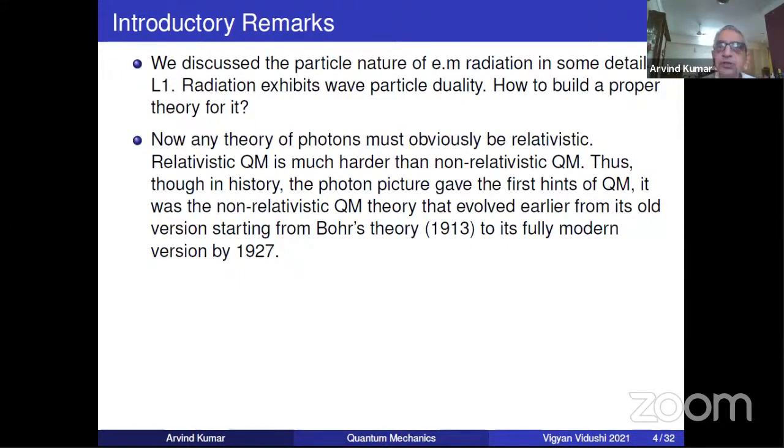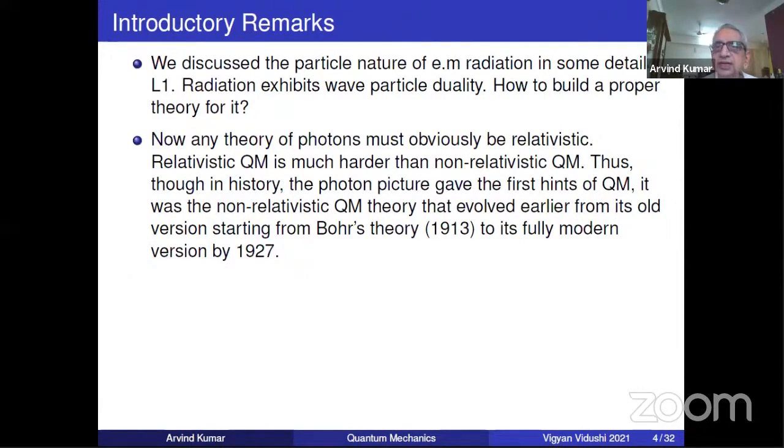I am going to use the terms relativistic and non-relativistic often, so let me explain. The relativistic region of physics is when the speeds of the concerned objects are comparable to the speed of light. Of course, they can never be equal to c except for light itself, the photon.